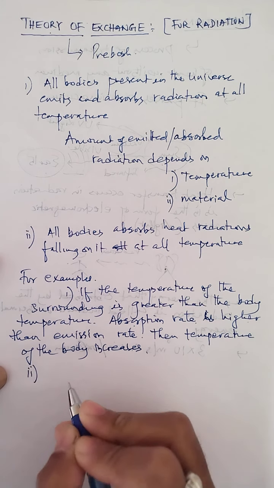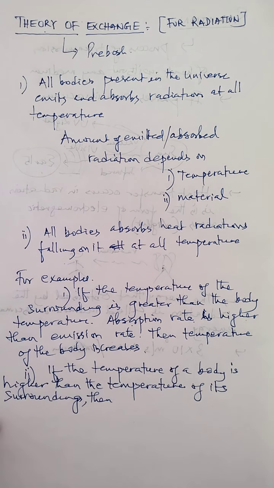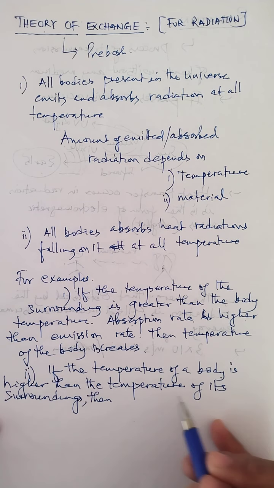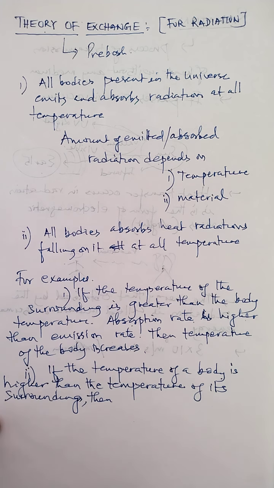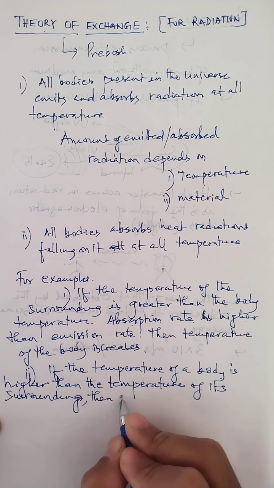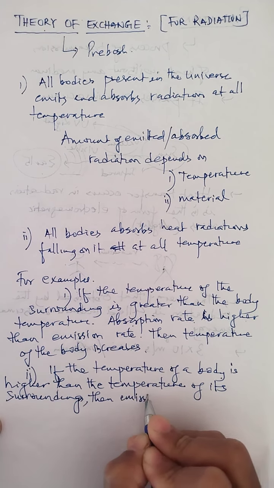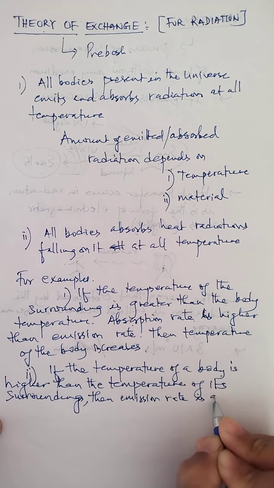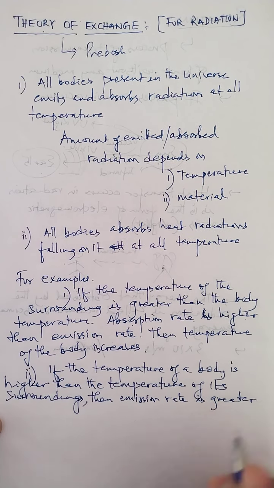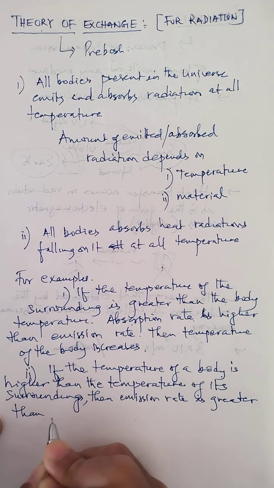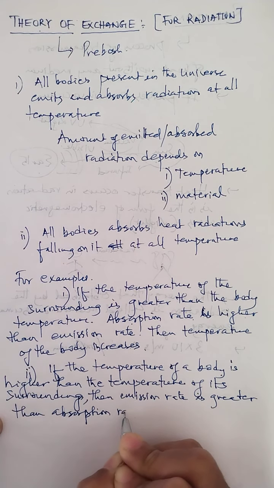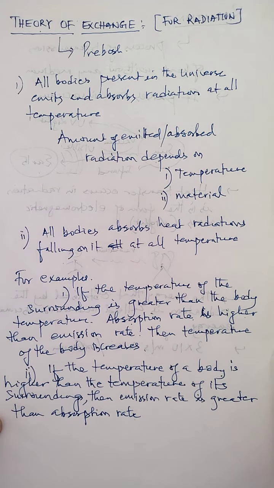Now the second process, or reverse process, can also happen. If the temperature of a body is higher than the temperature of its surrounding, in this case what happened? The emission rate is greater than the absorption rate. That means that body emits more heat energy than the absorption of heat energy from the surrounding.